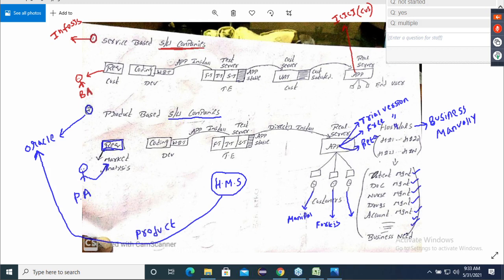So it's a failure. Now, guys, any company which collects the requirement based on market analysis and sells it to multiple customers, such kinds of companies, they call them product based software companies, because they are creating their own products.